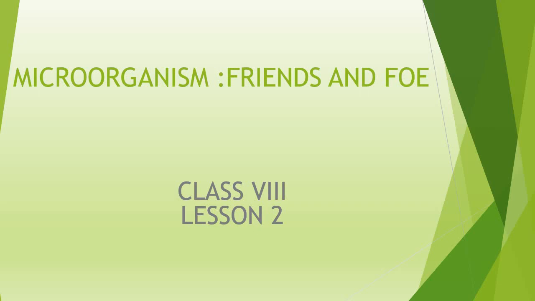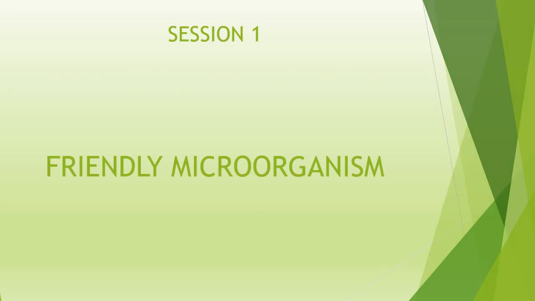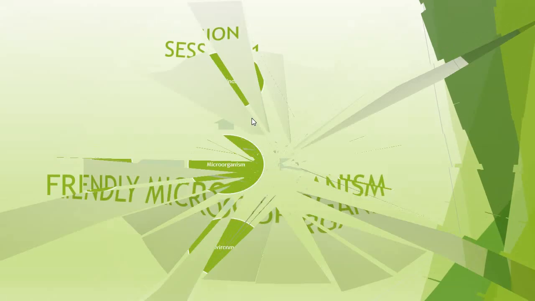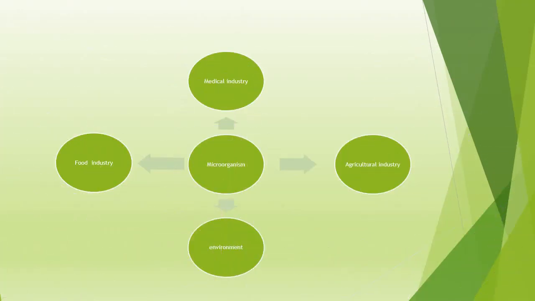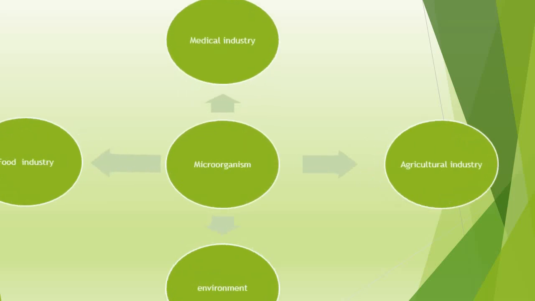We are here with our second lesson, Class 8 Microorganisms, Friend and Foe. In this first session, we will discuss the friendly microorganisms, those organisms which are useful for our existence. These are some of the industries where microorganisms find their use: one is the medical industry, second the agricultural industry, then the environment and food industry.